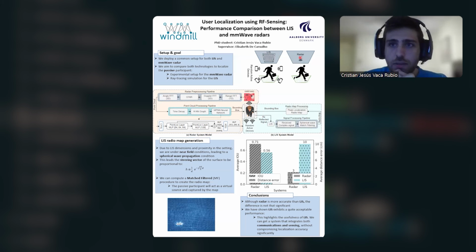Also, it opens a wide variety of combinations. Of course, we can use radar for sensing to help or aid the LIS in the communication task. But here, mainly the point is that the LIS is accurate enough to perform both tasks in just one device. Of course, this is really interesting because if we think, for example, of a beamforming scenario, it's true that maybe having a 7 centimeter error in analog beamforming doesn't really impact the performance too much. So again, this supports the idea that LIS should be more than sufficient for integrating both functionalities, sensing and communication.